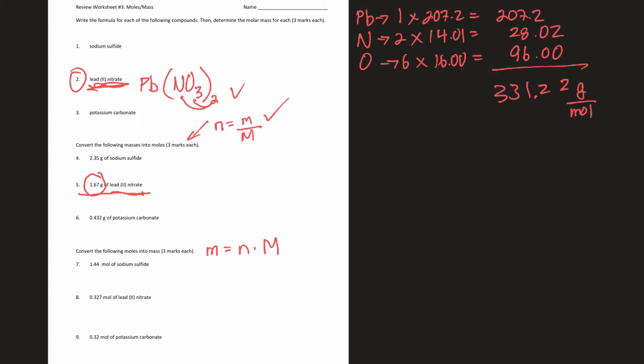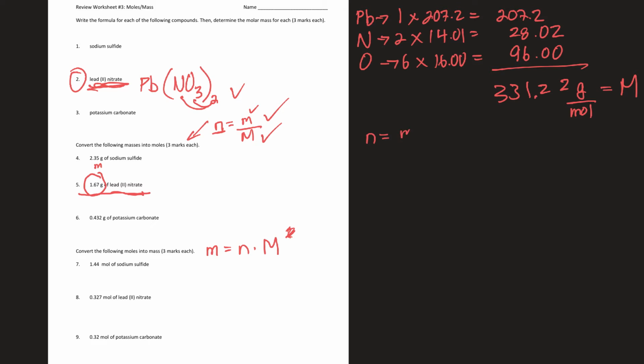On a test, I give you this formula, and I assume that you can rework that one to get this second one. So I don't give you the second one, but I'll give you the first one. So in this question, I have a mass, and I just figured out the molar mass. So I can divide those two to find moles. Here's my formula.